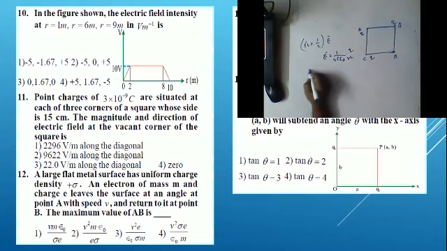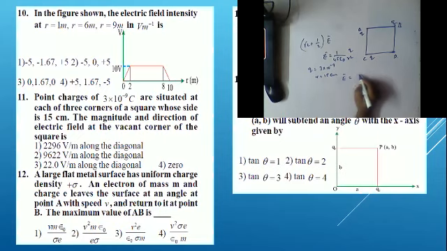Q is given, Q is equal to how much? 3 into 10 power minus 9, and R is given as 15 centimeters. So finally the E bar value we will get as 9 into 10 power 9, and the Q value is 3 into 10 power minus 9 by R square, so 15 into 10 power minus 2, centimeters converted into meters.